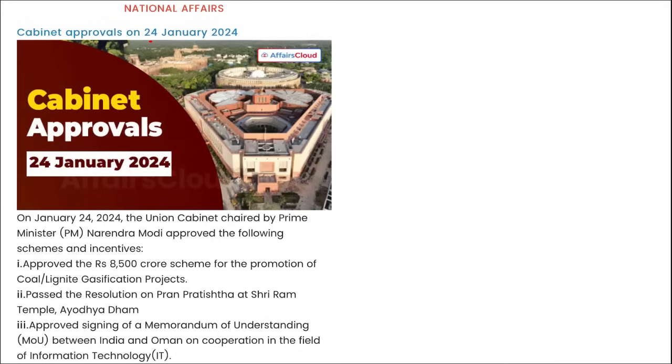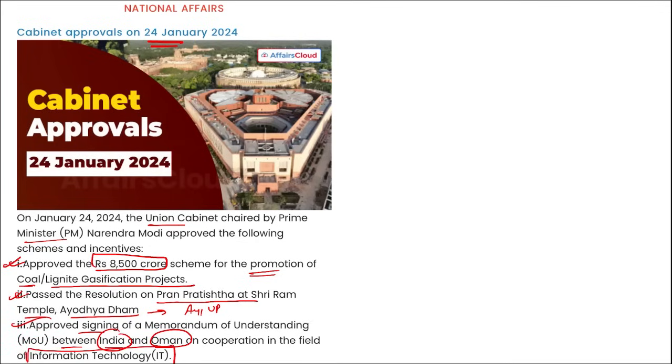So let's start. First, we are talking about some cabinet approvals on 24th of January. Union Cabinet is chaired by Prime Minister Narendra Modi, and recently there are some of the schemes and incentives. First, approved 8,500 crore rupees scheme for the promotion of coal and lignite gasification projects. Then it passed the resolution on Pran Pratishtha at Sri Ram Temple in Ayodhya Dham. Where is it? It is in Ayodhya, UP. Then approved the signing of an MOU between India and Oman in the cooperation in the field of IT, that is information and technology. So these are some of the incentives and schemes that you should know.